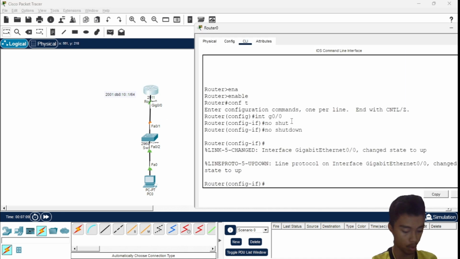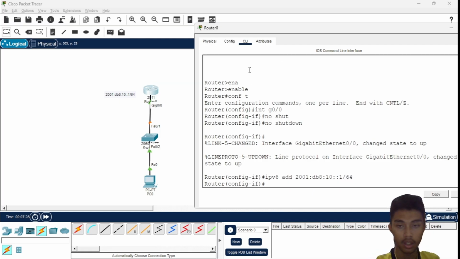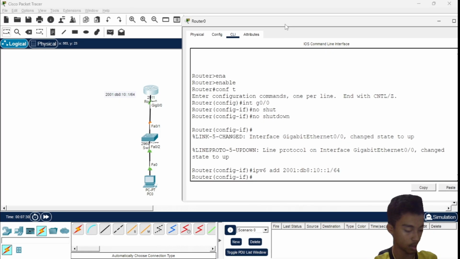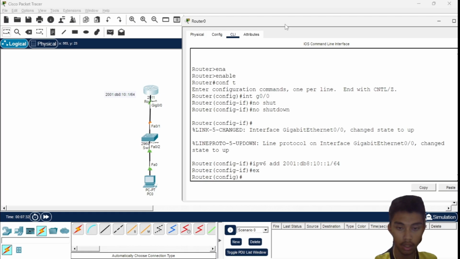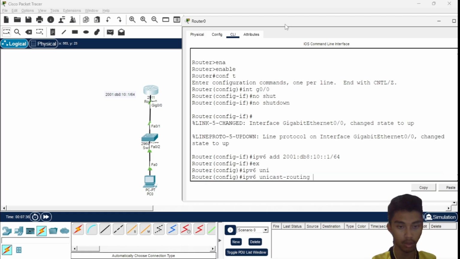Okay, and then we add IPv6 address. We using IP address is 2001:10:10:1/64, and enter. That's all the configuration, and then we add ipv6 unicast-routing, enter.